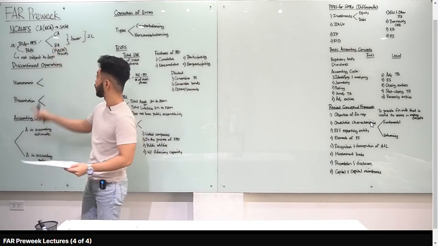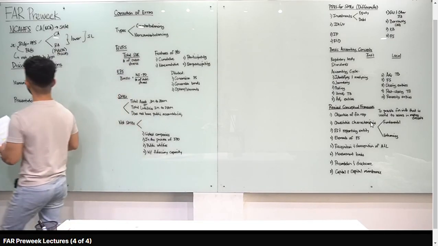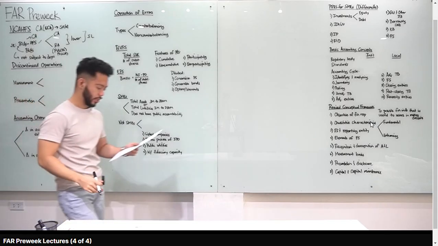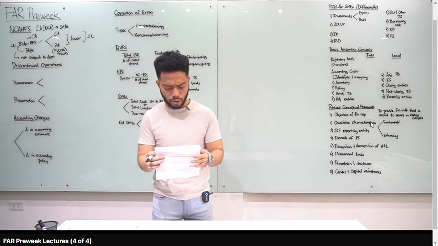Yung recoverable amount dito is the fair value less cost of disposal, right? And since held for sale siya, remember class, na ang presentation mo dyan is current asset. Okay, current asset na siya. Let's go to problem solving. Number 4, 5 and 6.